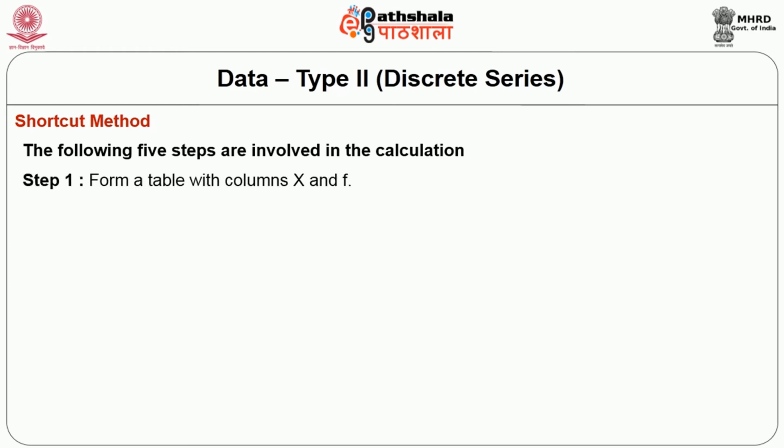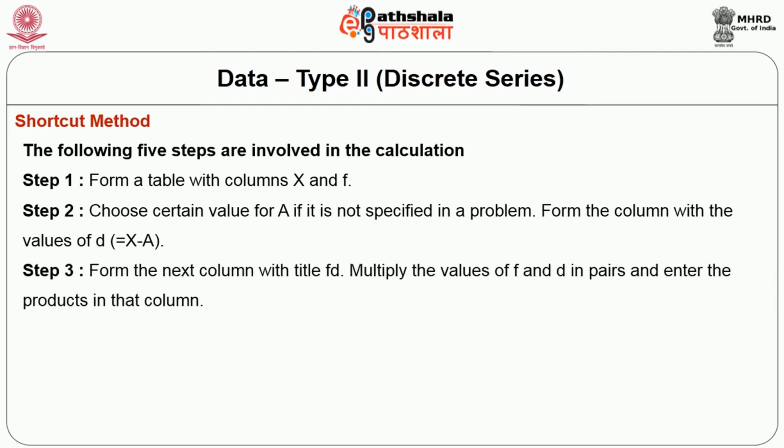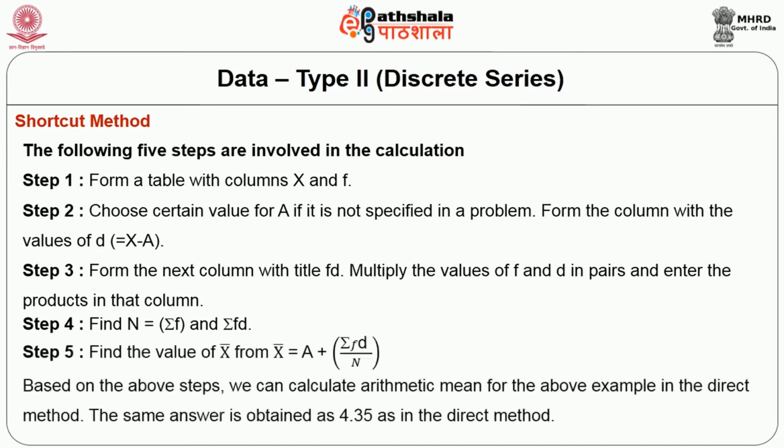Step 1, form the table with columns x and f values. Step 2, choose a certain value for a if it is not specified in the problem. Form the column with the values of d equal to x minus a. Step 3, form the next column with the title fd, multiply the values of f and d in pairs and enter the products in that column. Step 4, find n is equal to sigma f and sigma fd. Then step 5, find the value of x bar from x bar is equal to a plus sigma fd by n.